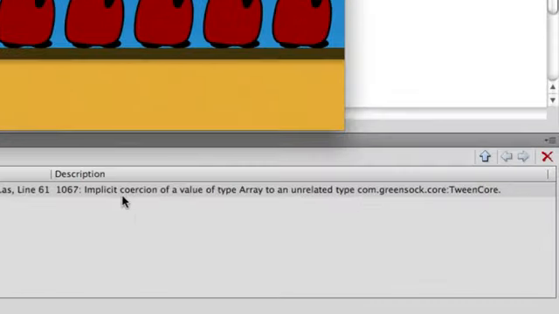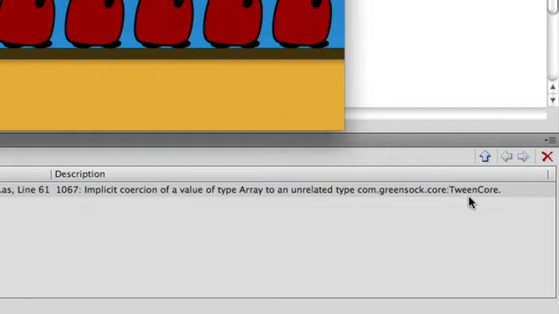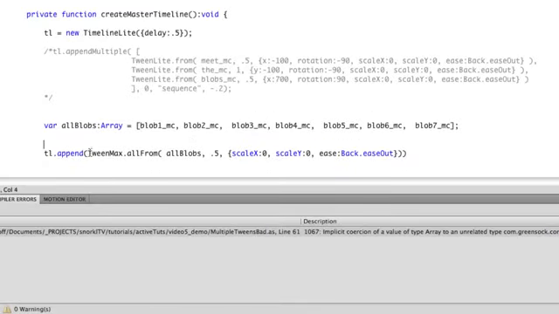Well, we get this error that says implicit coercion of value type array to an unrelated type TweenCore. So it's trying to convert an array to a single TweenCore object. That could be a TweenLite, a TweenMax, a TimelineLite, or a TimelineMax. So we don't want to use append, we want to use appendMultiple.